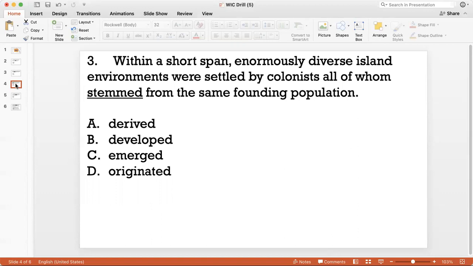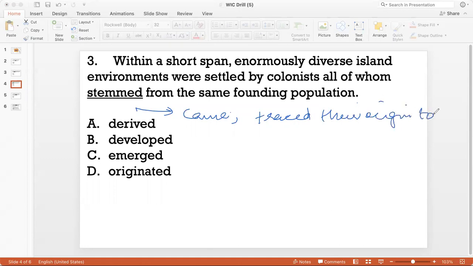So it says enormously diverse island environments were settled by colonists, all of whom stemmed from the same founding population. So all of whom came from the same founding population, all of whom traced their origin to, right?